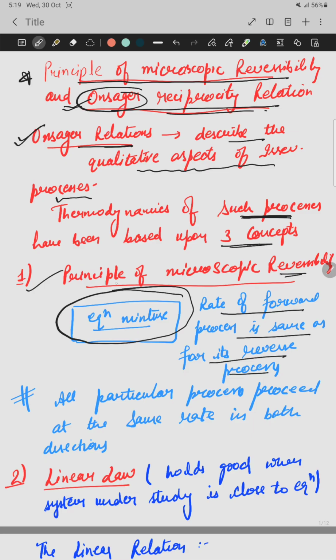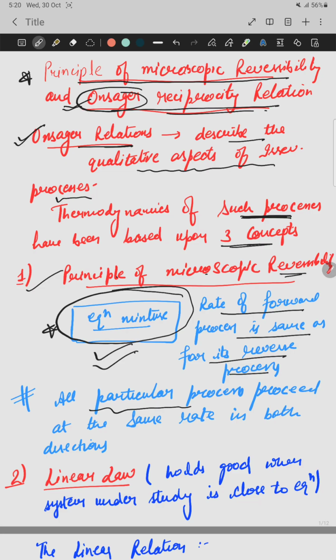So basically, the principle of microscopic reversibility deals with the system which is very close to the equilibrium and it behaves just like the equilibrium state. And as for the equilibrium state, the rate of forward direction becomes equal to the rate of the backward direction. The same is the principle of microscopic reversibility.